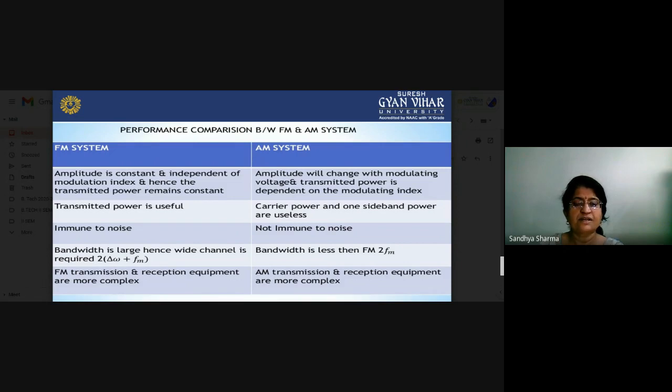FM transmission and reception equipment are more complex. So if we are talking about the frequency modulation system, the cost of the transmitter and receiver is very high. But if we are talking about the AM system with respect to FM, the cost of AM transmission and reception will be low.